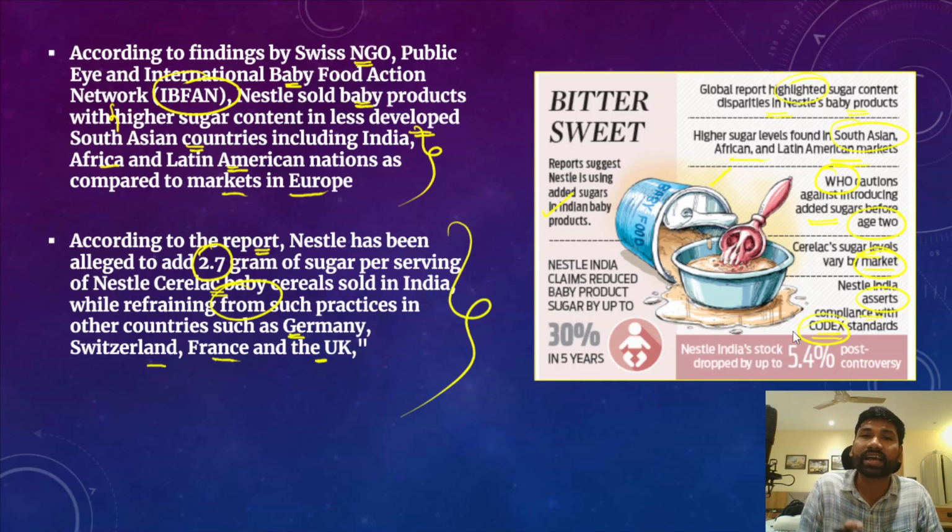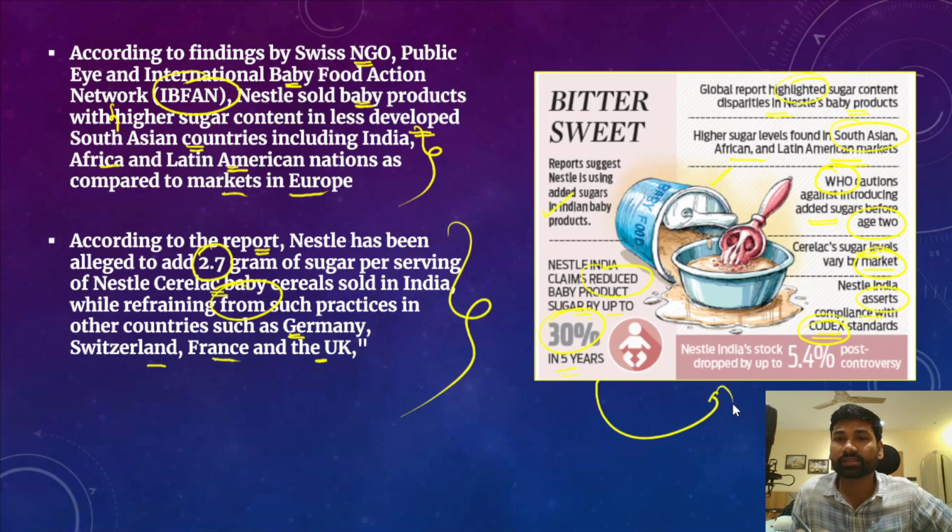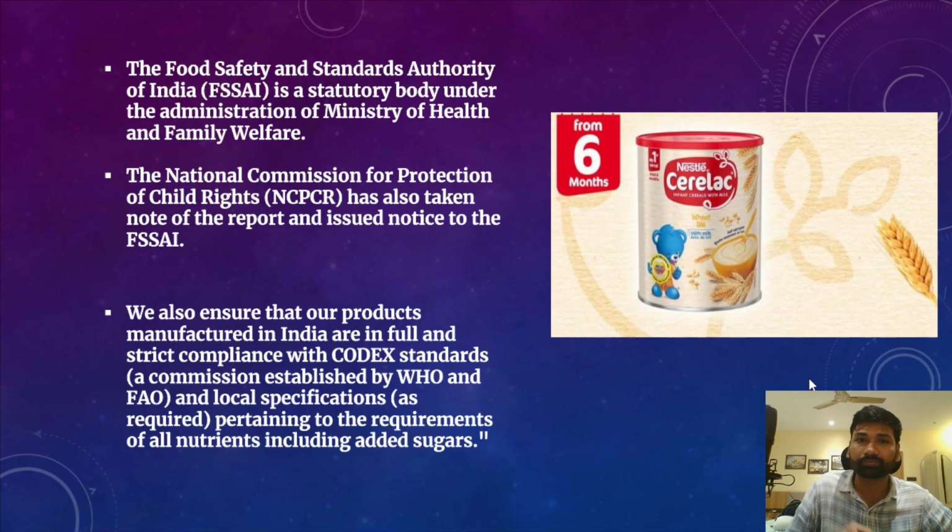Okay, so Codex provides standards for the manufacturing of food and its quality to prevent the adulteration of food. However, in response to these findings, Nestle India claims that it reduced baby product sugar by up to 30% in the last 5 years. In response to these findings, Nestle India stock dropped by up to 5.4% after this controversy.